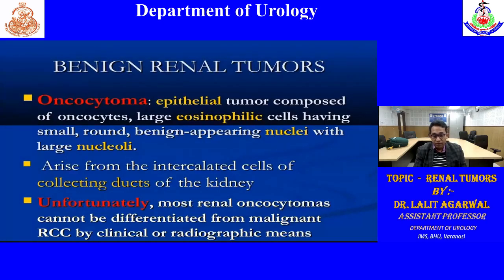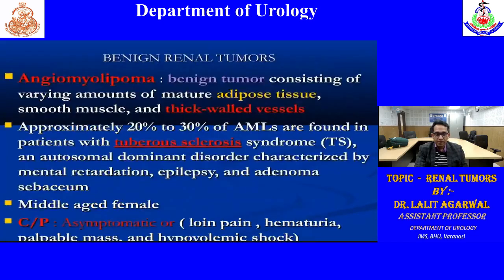Unfortunately, as I already told, it is very difficult, especially with oncocytoma, to differentiate it from a renal malignant mass on imaging, CT scan. So sometimes we have to do surgery, and then we can clarify whether it's a benign or malignant tumor.